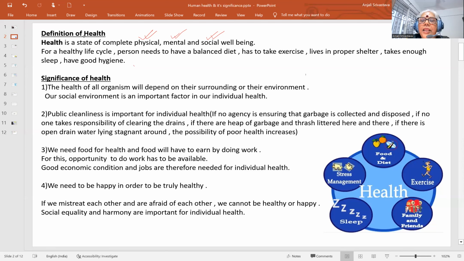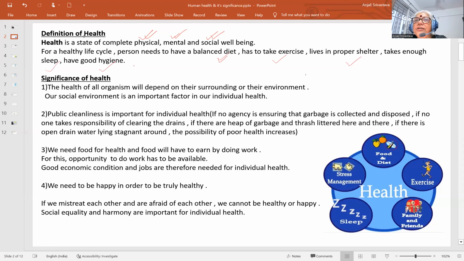So for a healthy life cycle, a person needs to have a balanced diet, exercise, proper shelter, enough sleep and good hygiene. These are the important factors required for good health. The food should be proper, a balanced diet. Exercise, that is physical movement, must be there.